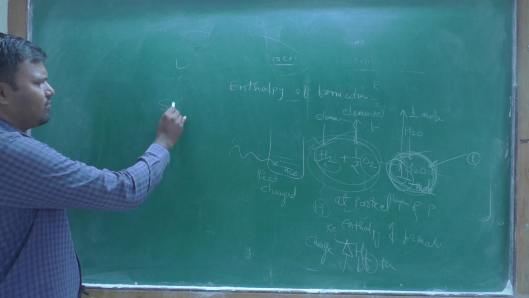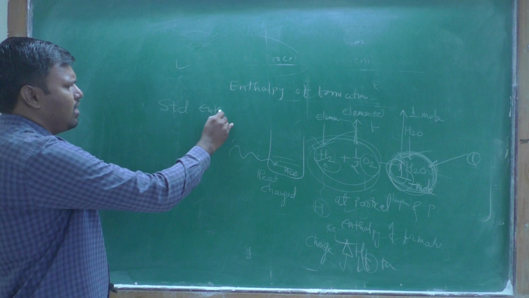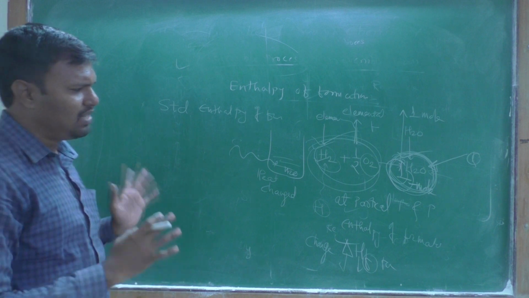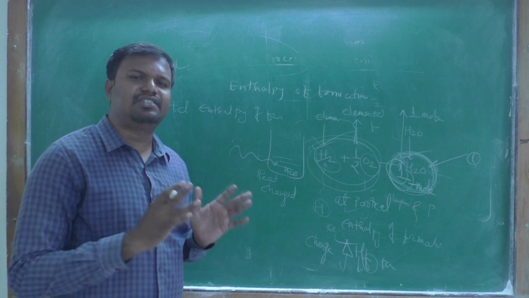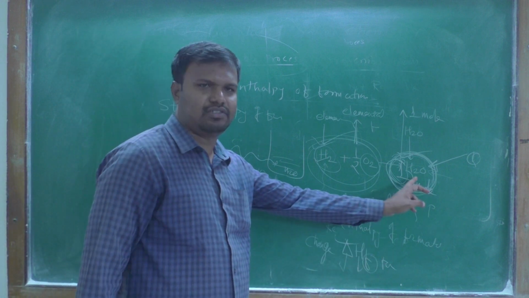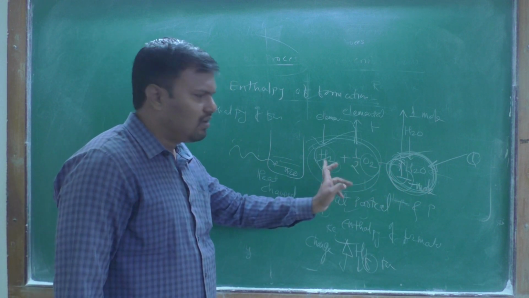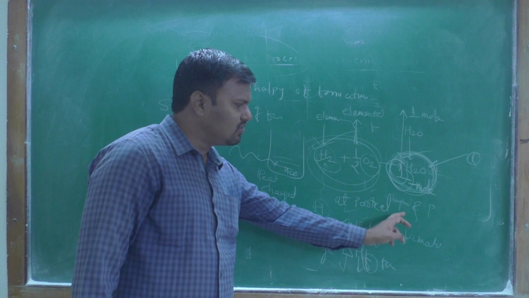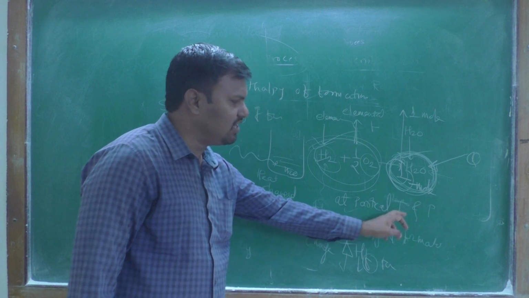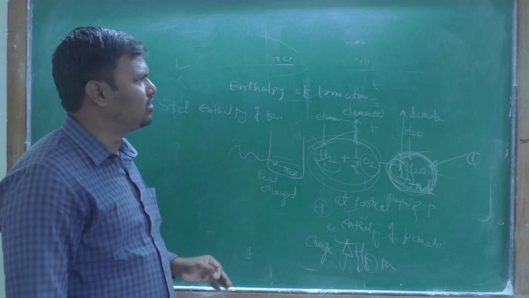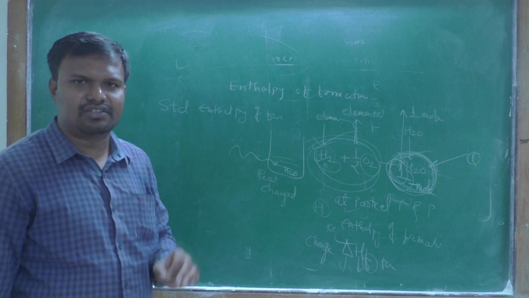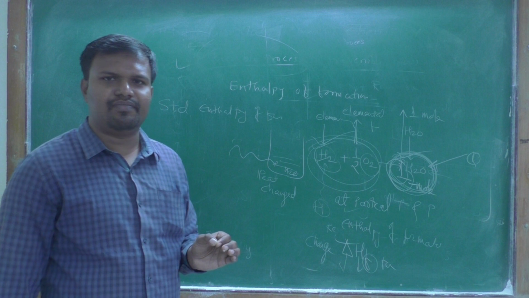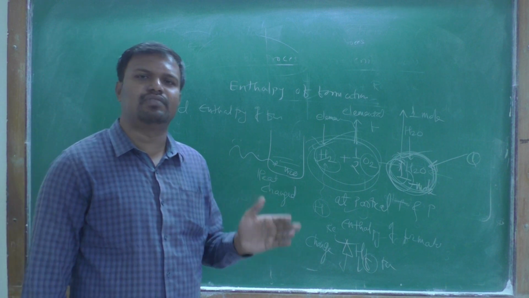Now, what is the meaning of standard enthalpy of formation? The definition is the same: the heat change during formation of a substance from its elemental form, but at the standard state. At the beginning of the lecture we discussed the standard state: 298 Kelvin temperature and pressure of 1 atmosphere or 1 bar.